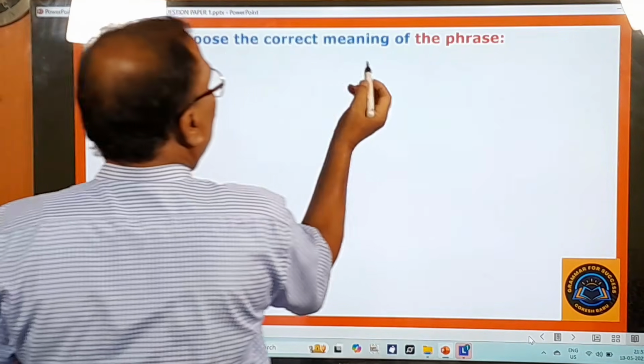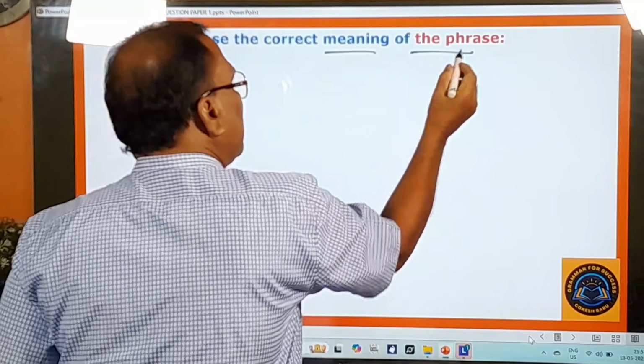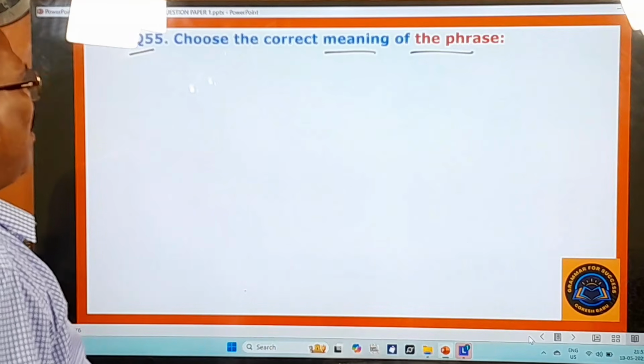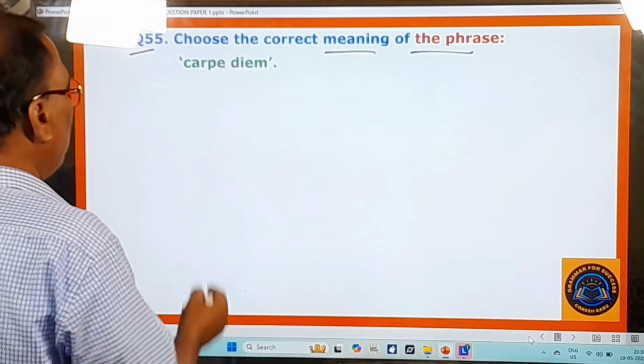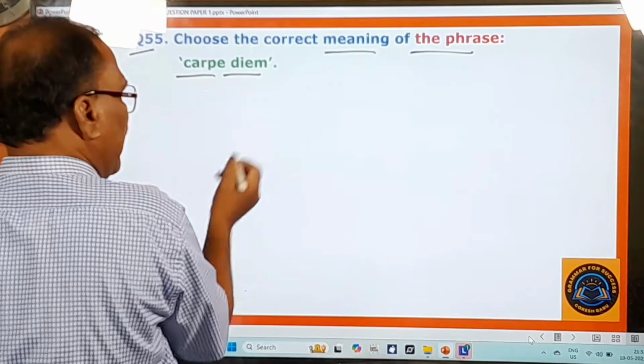55th question, choose the correct meaning of the phrase. Some phrase is given. You have to choose the correct meaning of that. Carpe diem. Carpe diem means what?